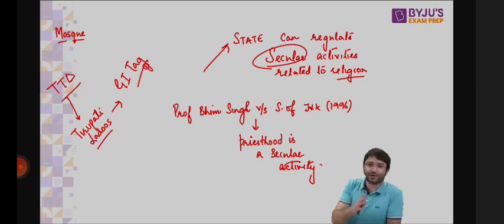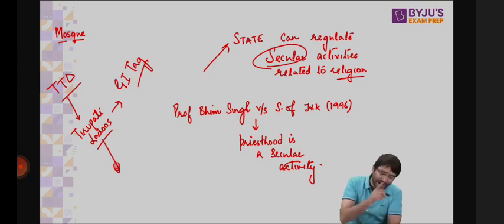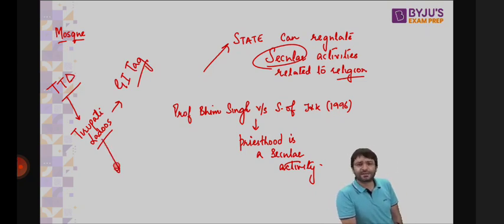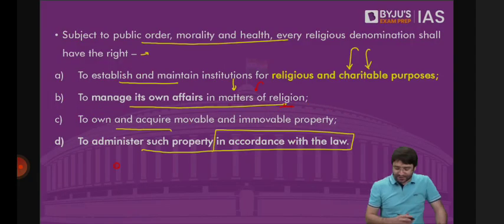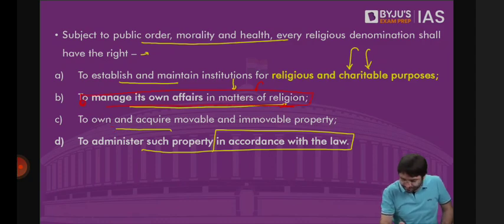Coming back to Tirumala Tirupati Devasthanam, can the state interfere and say that instead of laddu, the temple authority should give jalebis or rasagullas, on which there is a dispute between Odisha and West Bengal? West Bengal says rasagullas are ours, Odisha says no, they're ours. Can the state interfere and say from tomorrow you should provide kaju katlis instead? No. Because every religious institution has the fundamental right to manage its own affairs related to religion. But the state can regulate secular activity.